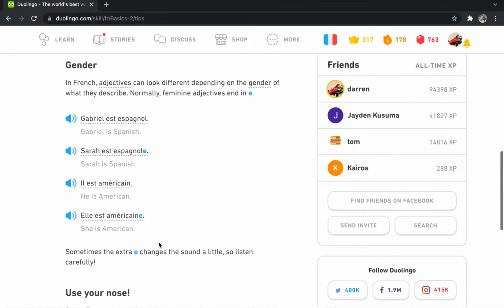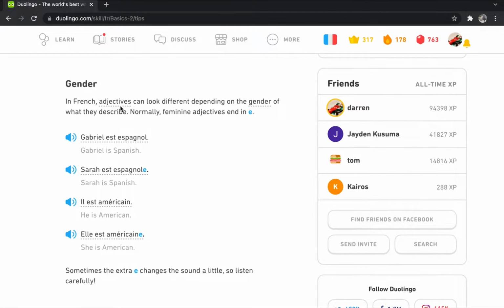Okay, now we will move to gender. In French, adjectives can look different depending on the gender of what they describe. Normally, feminine adjectives end in E. So the example is Gabriel is Spanish. Gabriel est Espagnol. Because Gabriel is a masculine name, a male, so we will use Espagnol. But when the subject changes to female, like Sarah is Spanish, Sarah est Espagnole.